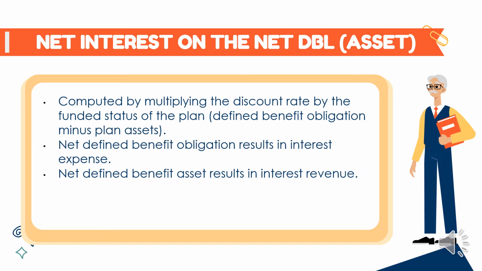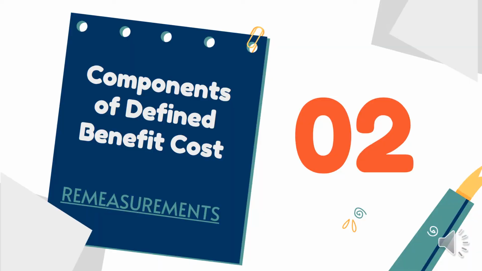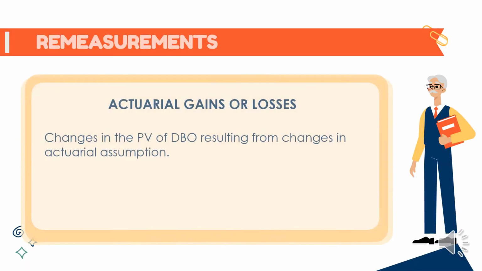Pero yung net defined benefit asset naman ay nagre-result siya sa interest revenue or income. For the last components of defined benefit cost, which is the remeasurements. So for the remeasurements, the actuarial gains or losses, it is the changes in the present value of defined benefit obligation resulting from changes in actuarial assumption.